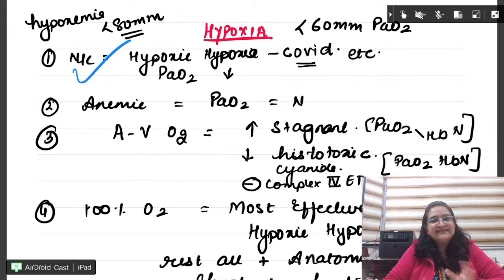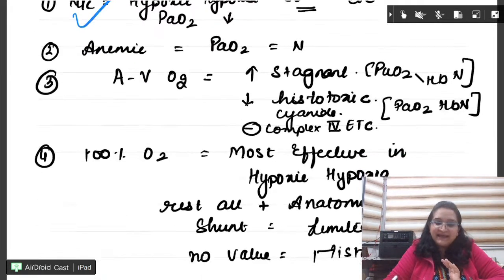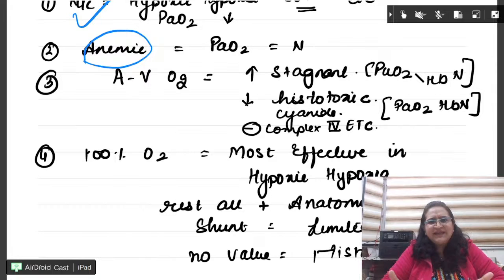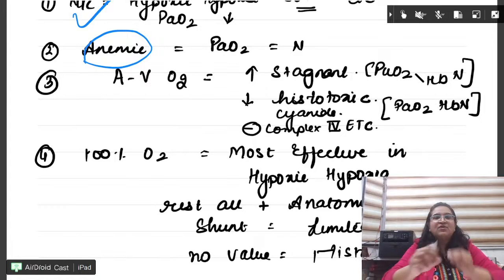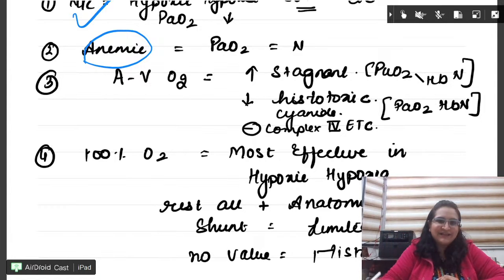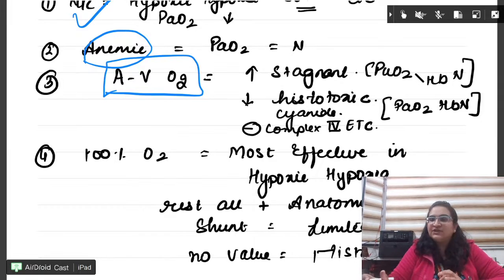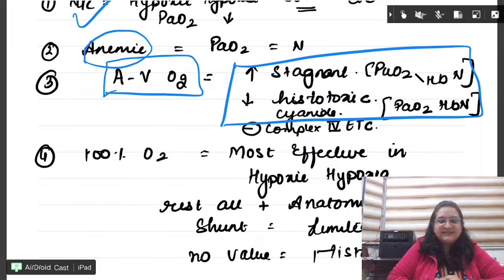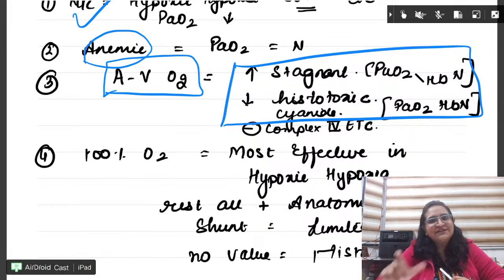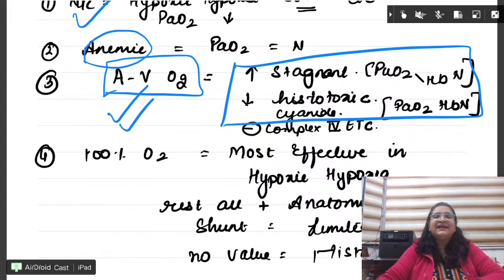Most common hypoxia is hypoxic hypoxia. And in anemic hypoxia, everything is fine, but what is wrong? The hemoglobin is wrong. Hemoglobin concentration, oxygen carrying capacity is wrong. The AV oxygen difference, the arteriovenous oxygen difference, very important, learn it, is more in stagnant and less in histotoxic. So stagnant hypoxia and histotoxic hypoxia, how will we differentiate? We differentiate by AV oxygen difference.